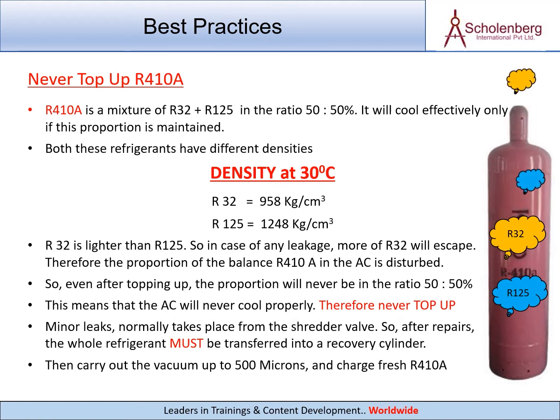So, even after topping up, the proportion will never be in the ratio 50%. This means that the AC will never cool properly. Therefore never top up. Minor leaks normally take place from the schrader valve. So, after repairs, the whole refrigerant must be transferred into a recovery cylinder. Then carry out the vacuum up to 500 microns, and charge fresh R410A.